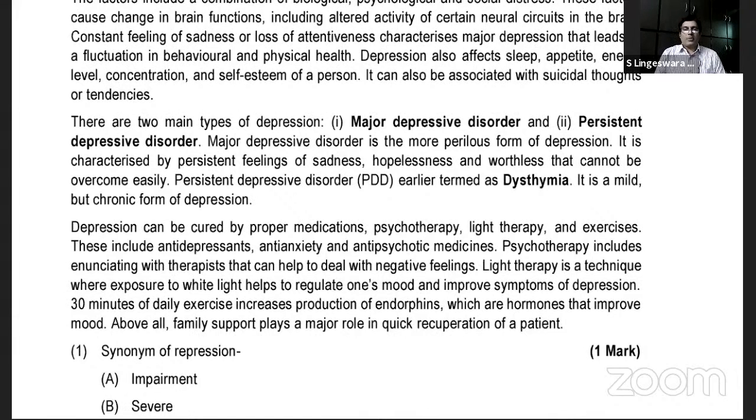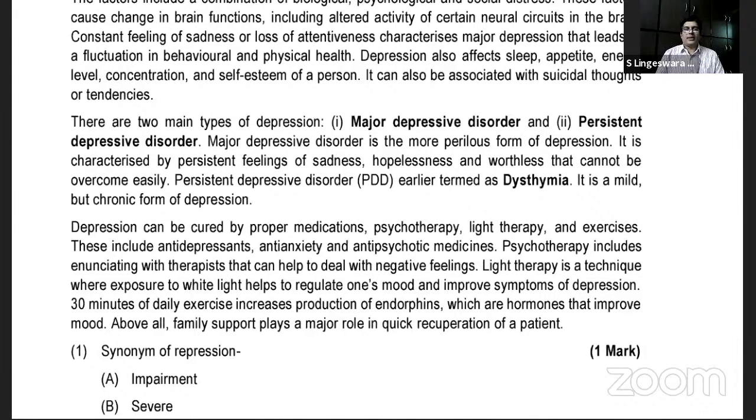Then, the form of depression is characterized by persistent feelings of sadness. What is a synonym for sad? Gloomy. Remember this. Gloomy. And there is also a slang called blues. Grief is different; the usage will be different. When you talk about it, you can say he's too sad over the incident, but you cannot say he's too grief over the incident. So I think that's clear.